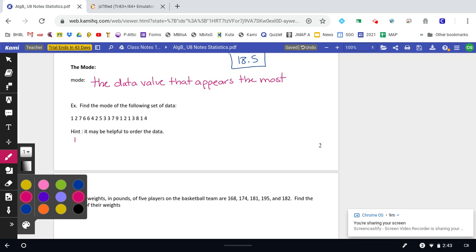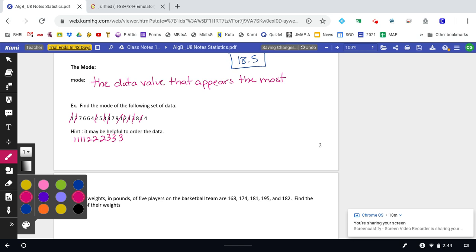We have a 1. Any more 1s? Oh, there's another 1. There's another 1. Okay, no more 1s. We have a 2. Oh, there's another 2, and another 2. No more 2s. We got a 3, a 3, a 3.